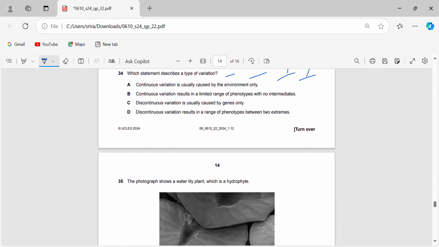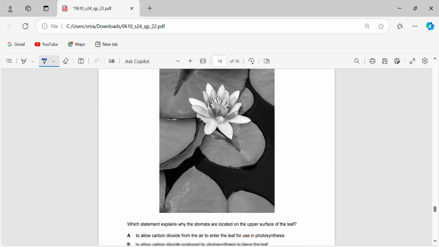Which statement describes the type of variation? Continuous variation is usually caused by the environment only. No, it's caused by genetic factors and the environment. So it's not 34A. Continuous variation results in a limited range of phenotypes with no intermediates. No, it has a great range of phenotypes with intermediates. So 34B is wrong. Discontinuous variation is usually caused by genes only. This is true, it's not controlled by the environment. So it's 34C. Let's look at the last option. Discontinuous variation results in a range of phenotypes between two extremes. No, this is actually a description of continuous variation. Discontinuous variation gives discrete phenotypes and there are no two extremes there.